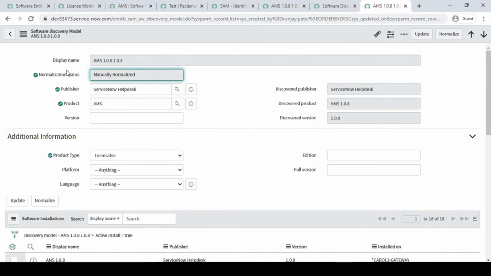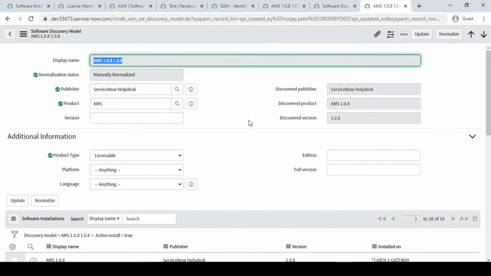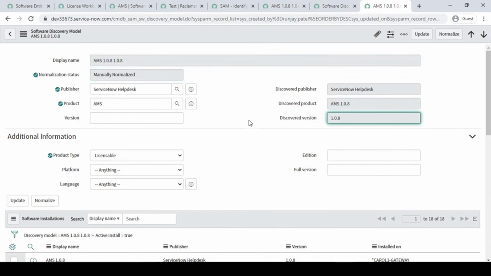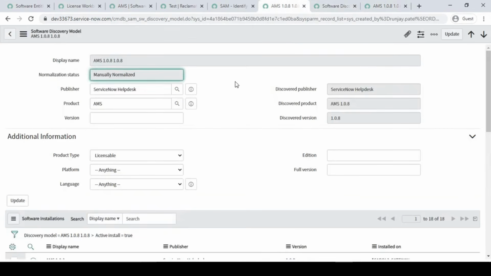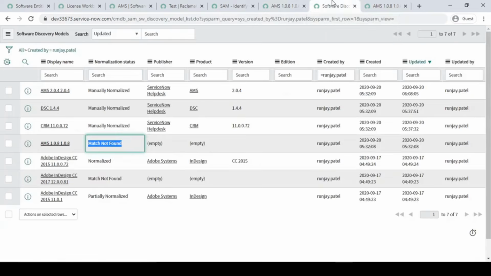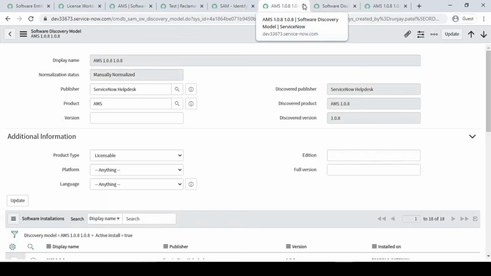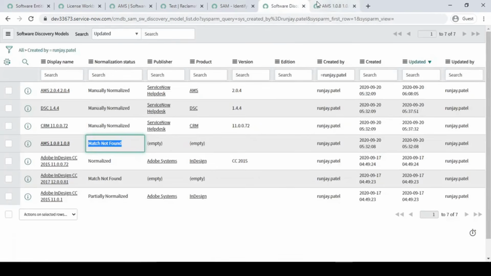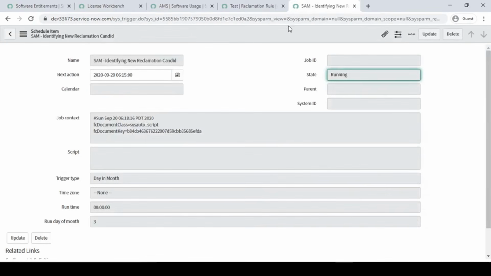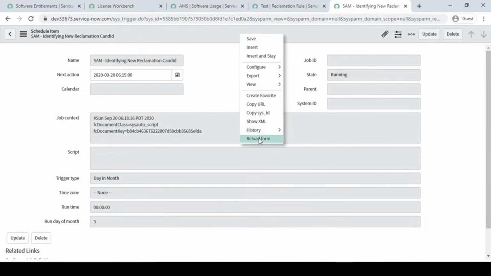So it's manually normalized, but we have not normalized. If we have many discovery models and we have not done normalization, then we can just apply a rule based on that, and it will get normalized. Hope you get it now, right? So now let's jump back to our original issue, which was we were talking about the usage, right?